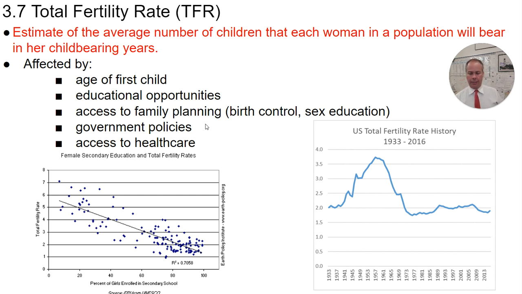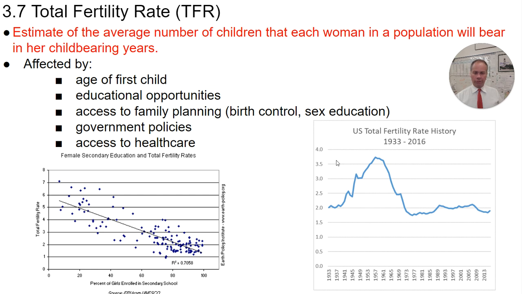Access to family planning, that includes things like birth control, family planning education, sex education, access to those sorts of healthcare and family planning resources decreases total fertility rate. Government policies that encourage or discourage having children can influence total fertility rate, as well as access to healthcare.